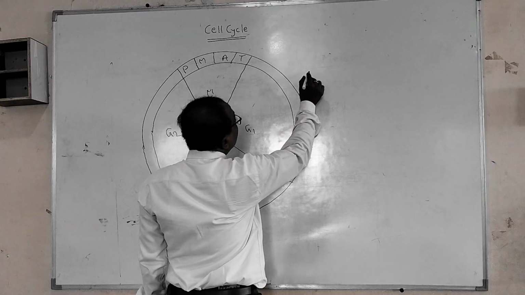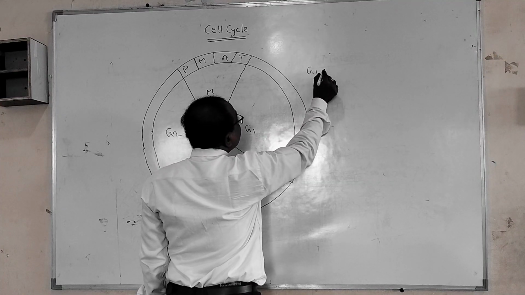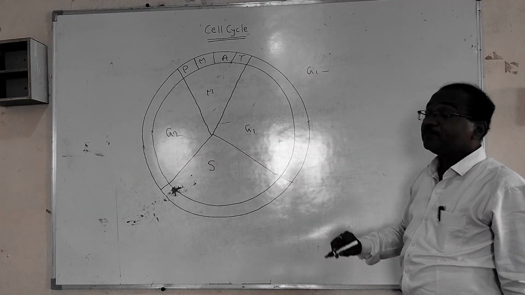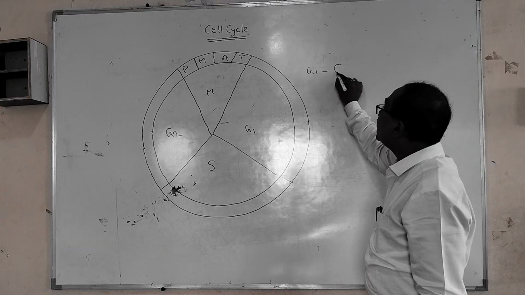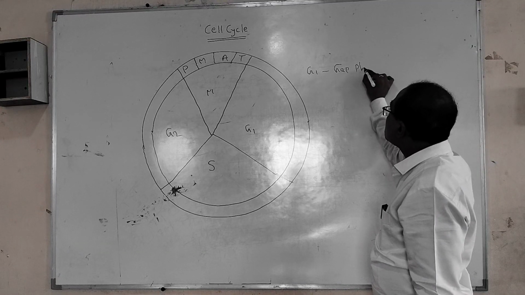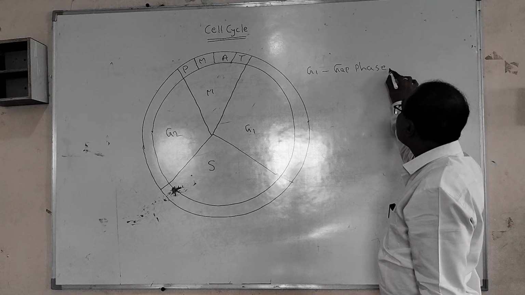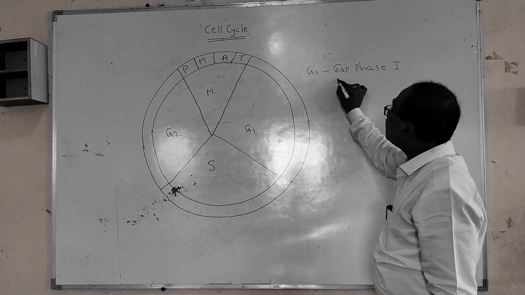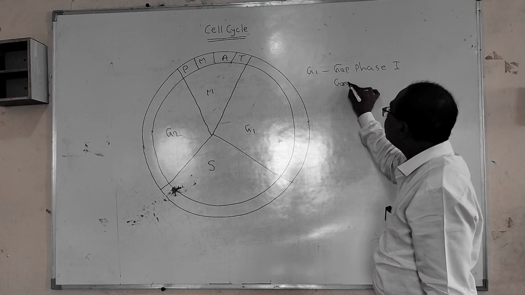Firstly, with the G1. What is this G1? This is called gap phase 1, or growth phase 1.